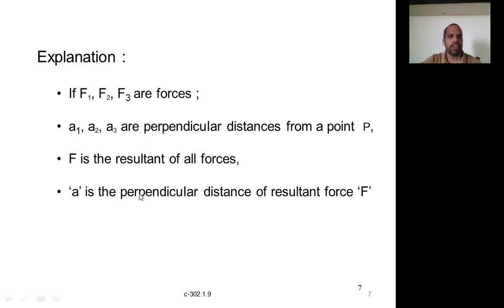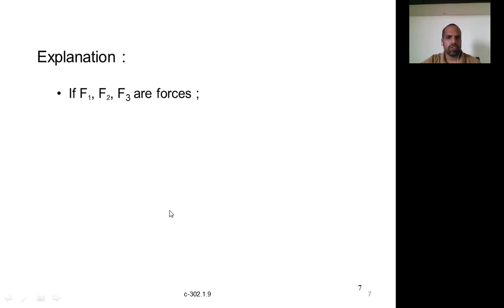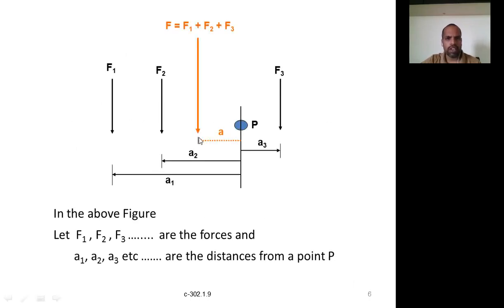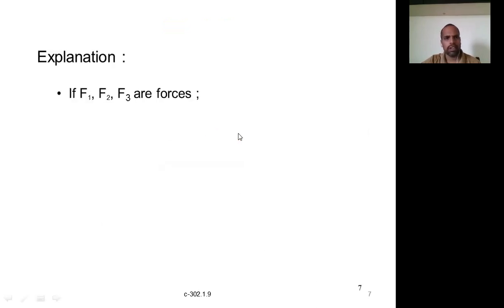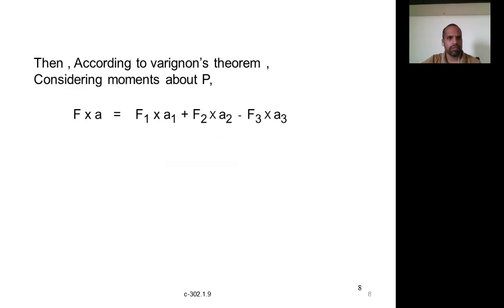Let us say a is the perpendicular distance of the resultant force from the point P. The line of action of the resultant is at a distance of a from the point P. Then according to Varignon's theorem, what is Varignon's theorem?